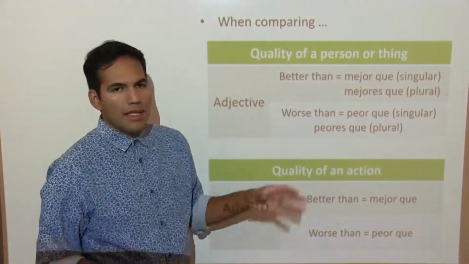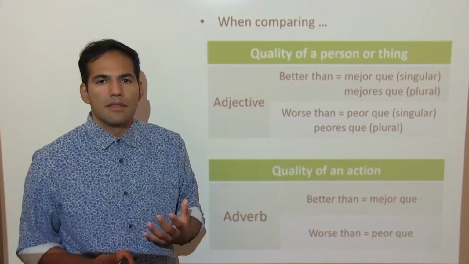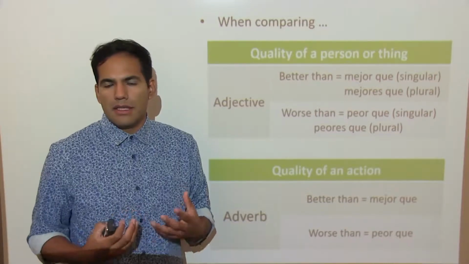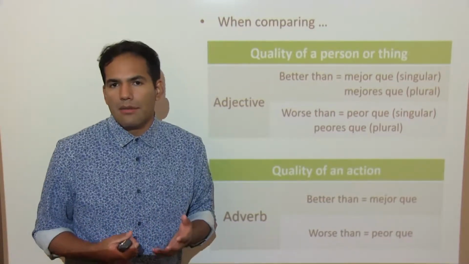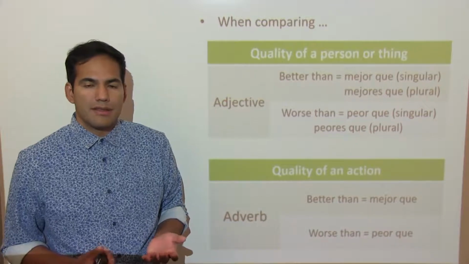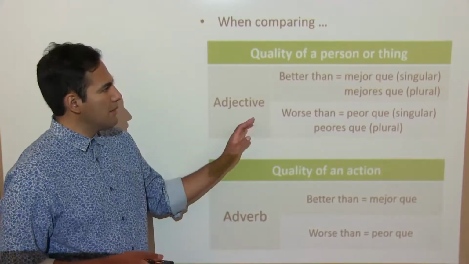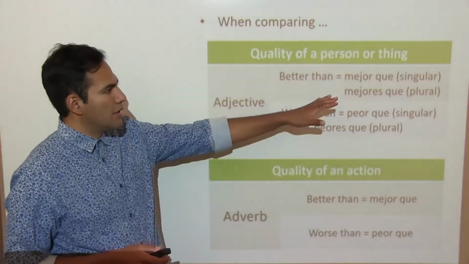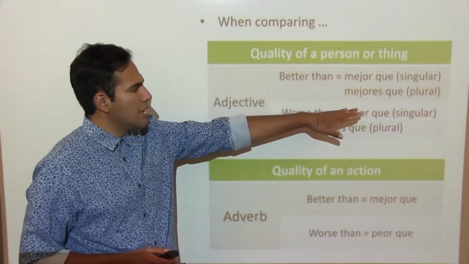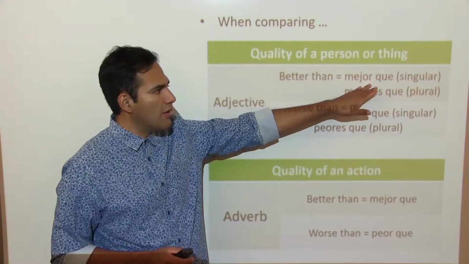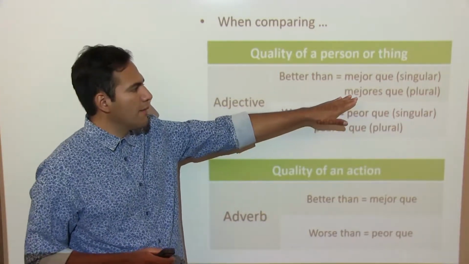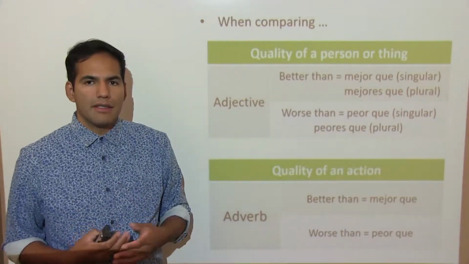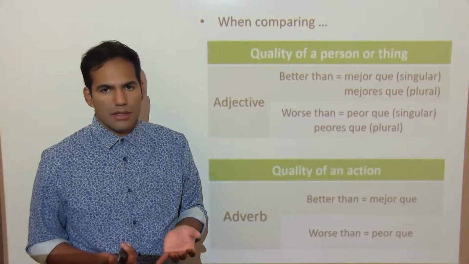So notice that when we are describing a thing or a person, we are going to be using the verb ser. In the previous video, when talking about comparisons of age, we noticed that since we're describing essential characteristics, we're always going to use the verb ser. It's going to be the same in this situation. So just note that when you talk about a person or a thing, you are either going to use mejor que if it's singular, or mejores que if it's a plural thing. We're going to do a few exercises after, but this is just for you to know how it works.